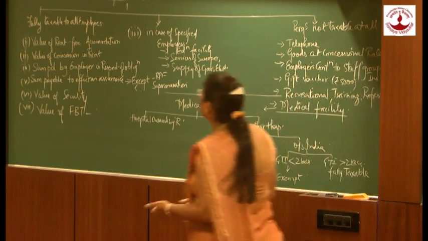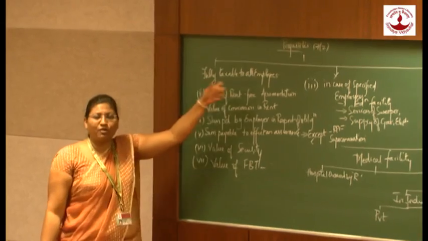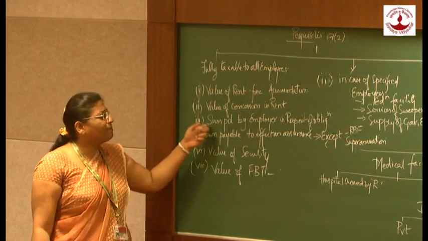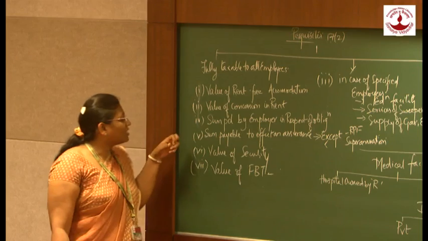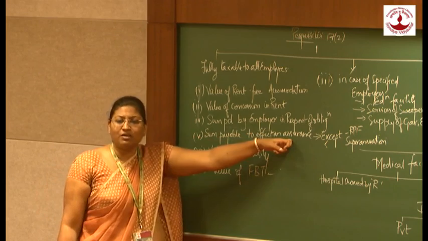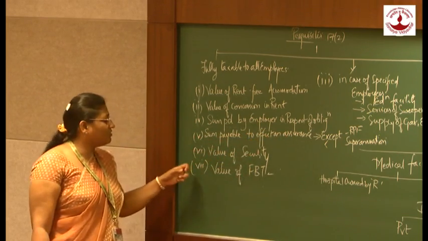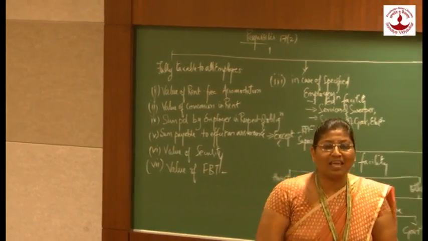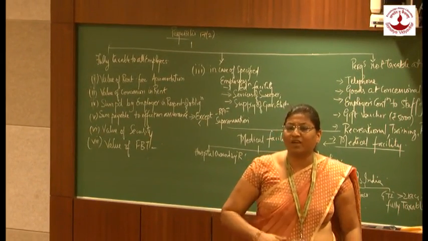To sum up, fully taxable to all the employees: value of rent-free accommodation, clause 1; clause 2, value of concession in rent; clause 4, sum paid by the employer in respect of an obligation to be paid by the employee; clause 5, sum payable to effect an assurance on the life of the employee; clause 6, value of security; and clause 7, value of FBT. Now the second category, that is in case of specified employees. What do you understand by specified employees?